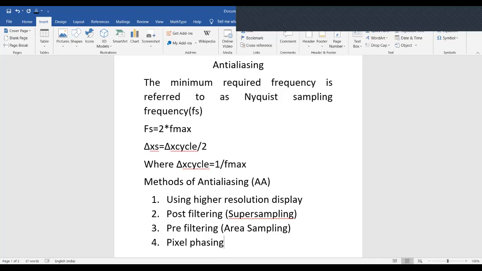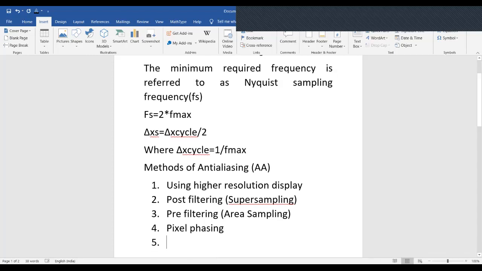Now let us look into the other applications. We can write it as applications of anti-aliasing. This is not the fifth point, this is a separate one. What are the applications of the anti-aliasing technique? First is compensating for line intensity differences.